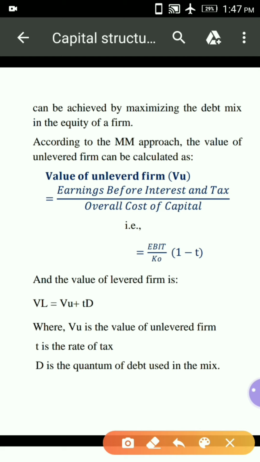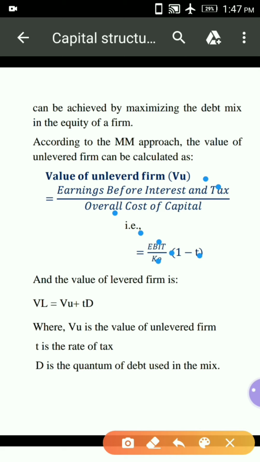So the value of an unlevered firm, VU, is equal to earnings before interest and tax divided by overall cost of capital, that is EBIT divided by K naught into (1 minus T).